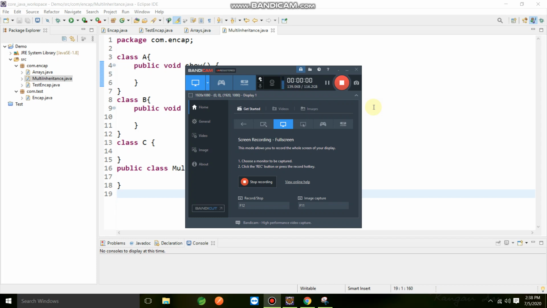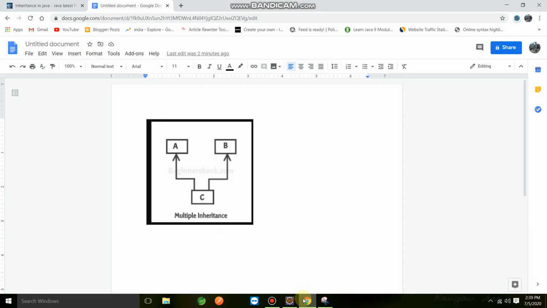So today guys we learn about the multiple inheritance type and whether it is provided by Java or not, or we can say whether multiple inheritance will work in Java or not. We'll check with an example.